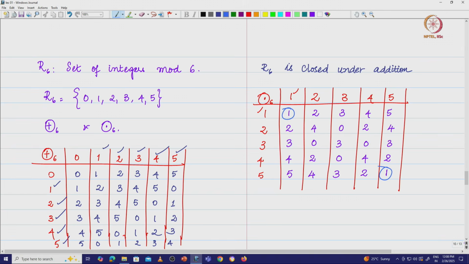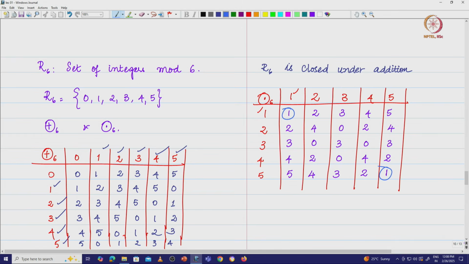There is nothing wrong, but just that when you multiply two numbers, for example you take the number 2, look at the row corresponding to 2, in none of the columns do you get a 1. Look at the row corresponding to 3, in none of the columns do you get a 1. And then look at the number 4, and in none of the columns do you get a 1, which means you cannot find another integer